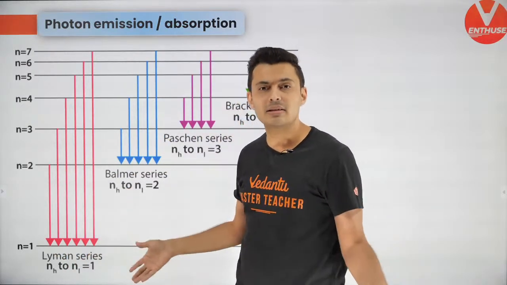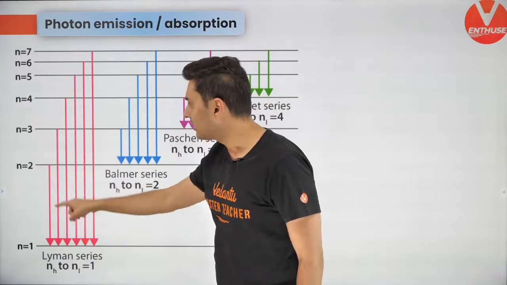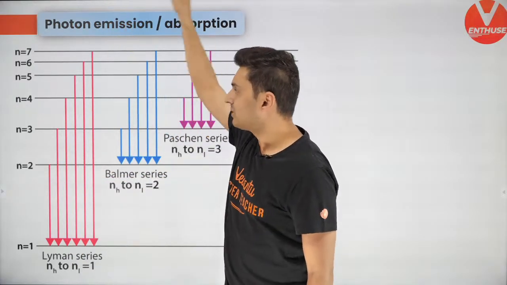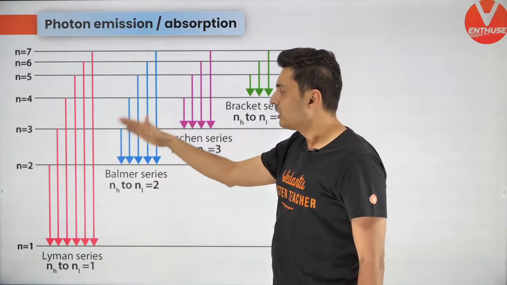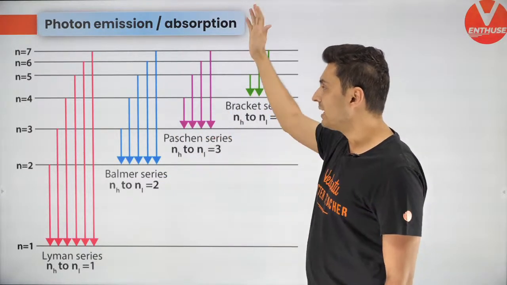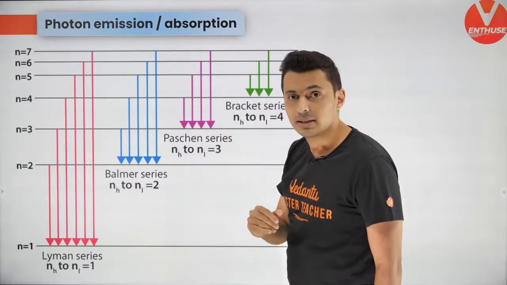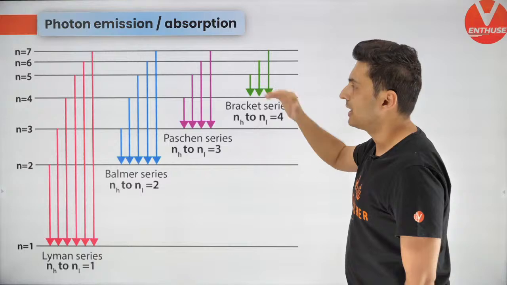So anything to n is equal to 1 is Lyman series. This is the first wavelength, second wavelength, third, fourth, fifth, and so on. Balmer is when it comes from anything else to n is equal to 2. Paschen is when it comes from anything else above it to n is equal to 3. And Brackett is when it comes from anything else above it to n is equal to 4.